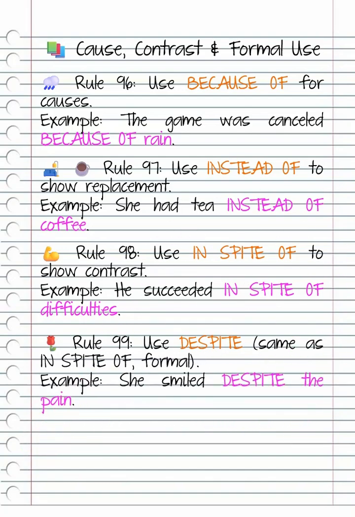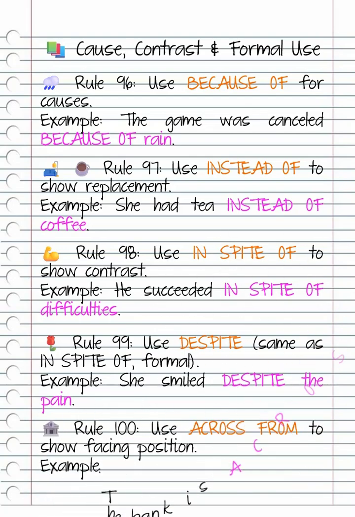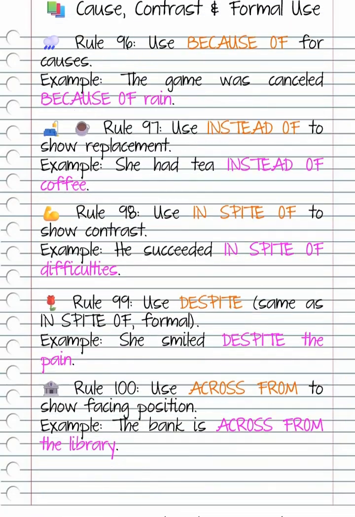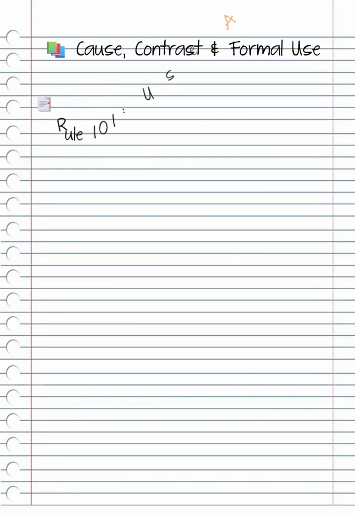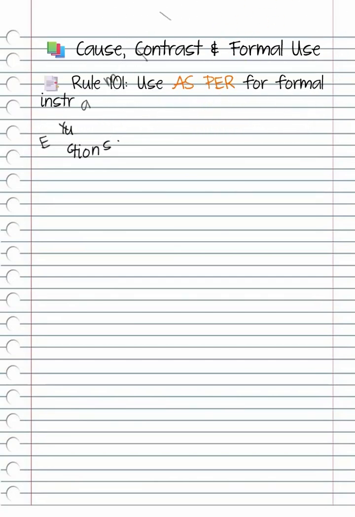Rule 100. Use across from to show facing position. Example, the bank is across from the library. Rule 101. Use as per for formal instructions. Example, we acted as per the manager's orders.